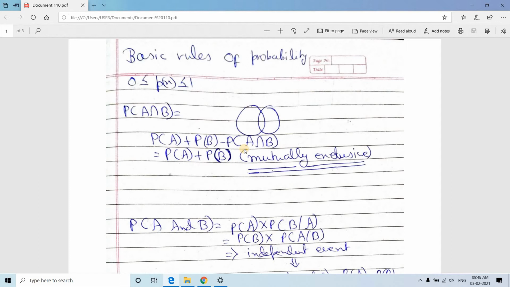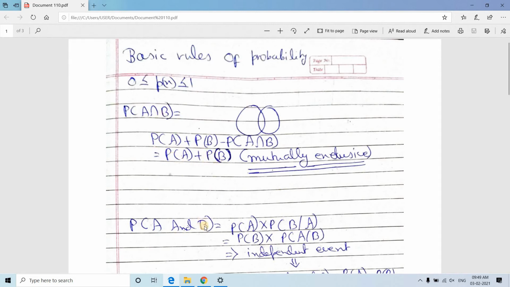If 2 comes, 6 cannot come; if 6 comes, 2 cannot come. That is, the 2 events cannot happen simultaneously. So P(A ∩ B) will always be 0. So for mutually exclusive events, P(A ∪ B) = P(A) + P(B).